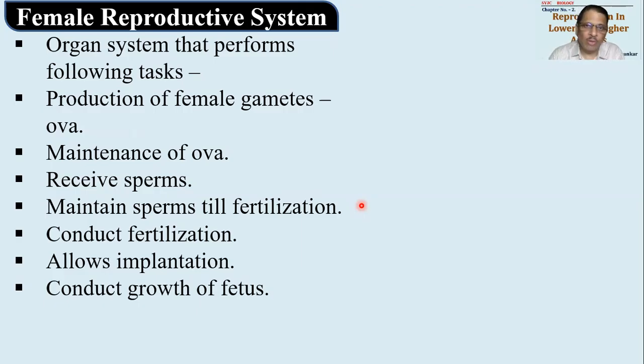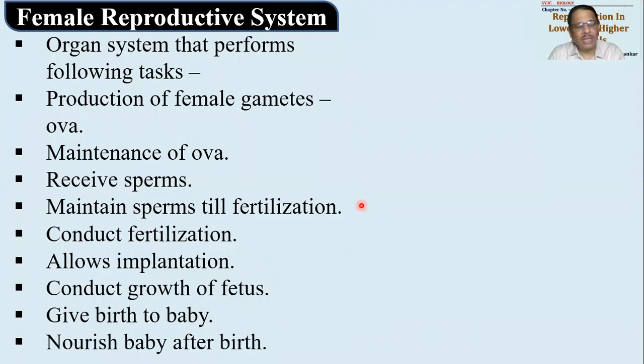Conduct growth of the fetus. जो फीटस मतलब नया बच्चा जो है उसकी ग्रोथ कंडक्ट करना है. Give birth to the baby, बच्चे को पैदा करना, बॉडी में से बाहर expel करना, that is called birth of the baby, or parturition, that is done, and even nourishment of the baby after birth with the help of milk secreted by the mammary glands of the female body. So these are the different tasks of the female reproductive system.